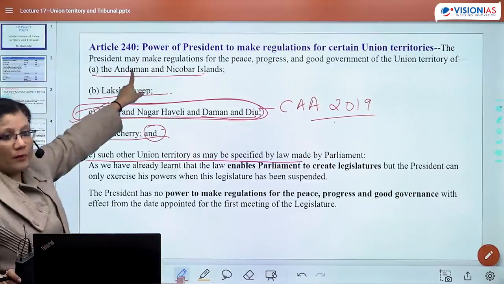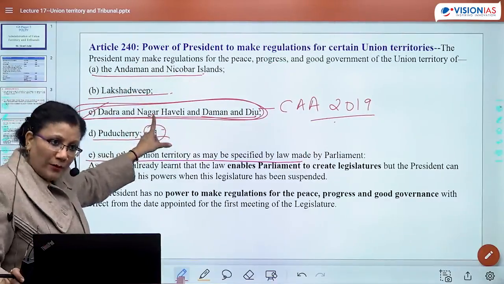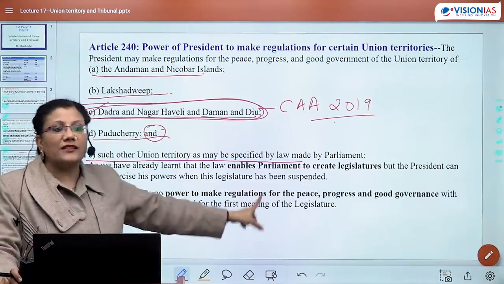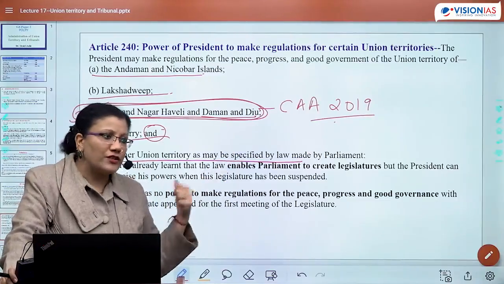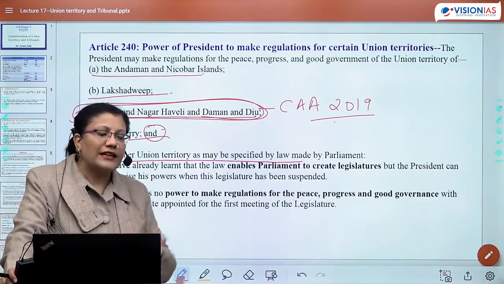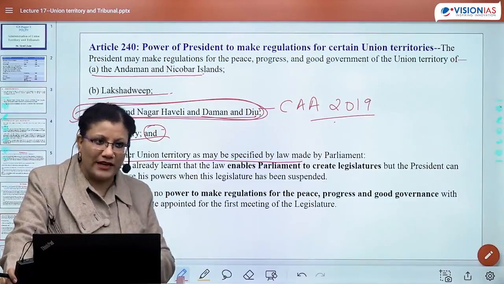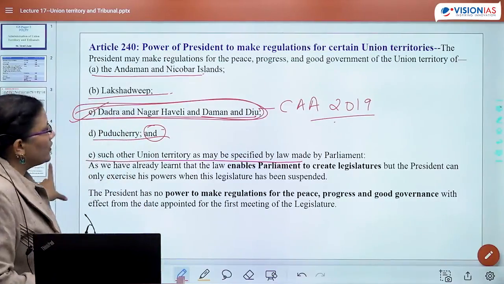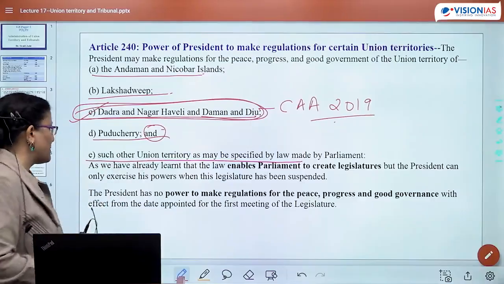So this particular power of the President to make regulation will only be possible when legislatures are suspended. When legislatures are working, of course the President can't have overlapping powers, with the Lieutenant Governor along with the assembly taking action and the President also taking action. No. So only when the legislatures are not in session or are suspended.